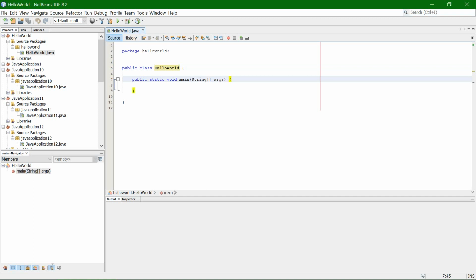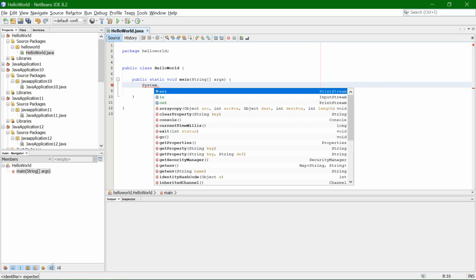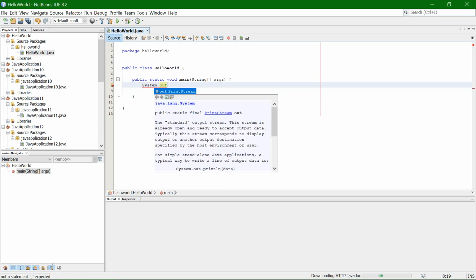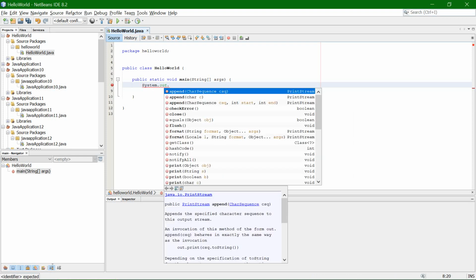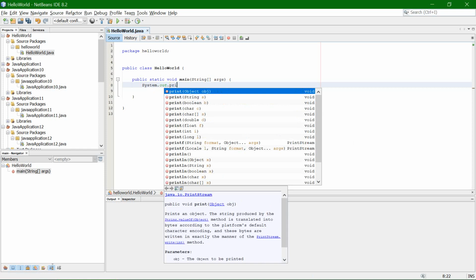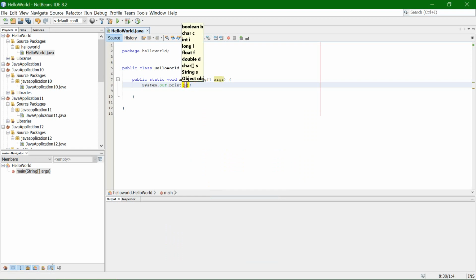So what we have to do now is change this. For this, we can do System.out. System will print out. So we have to print to the screen. Print this hello.